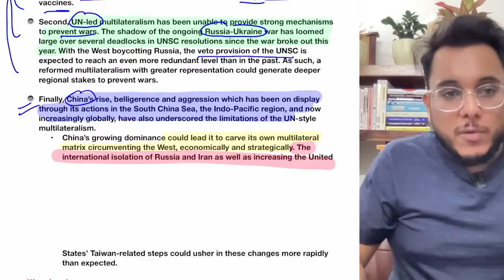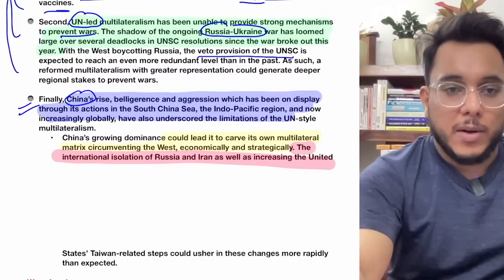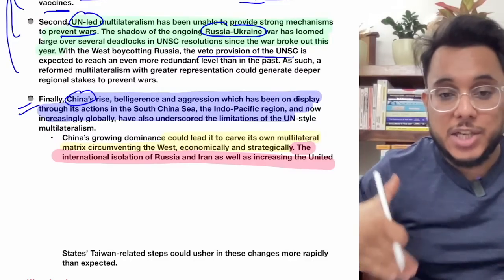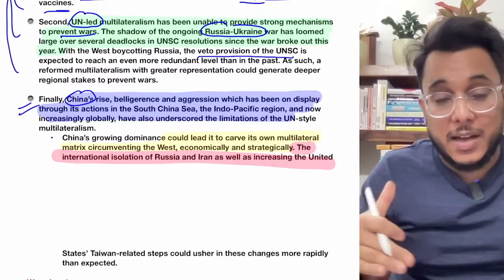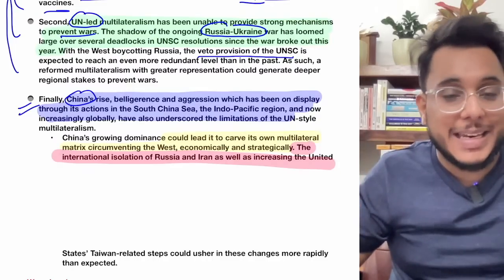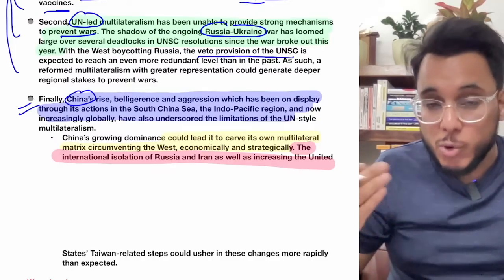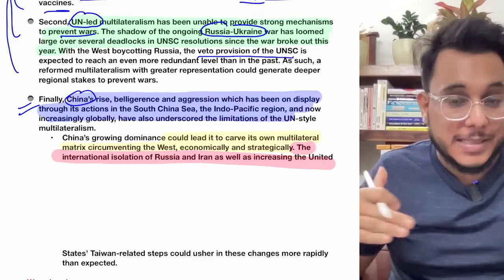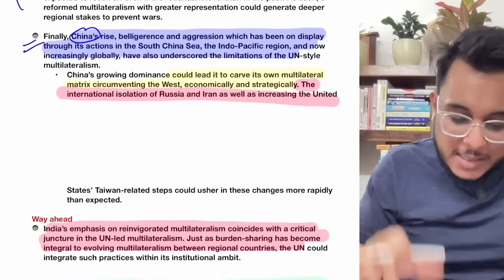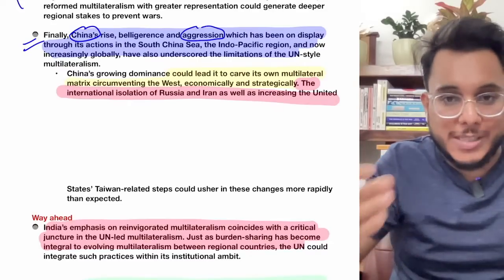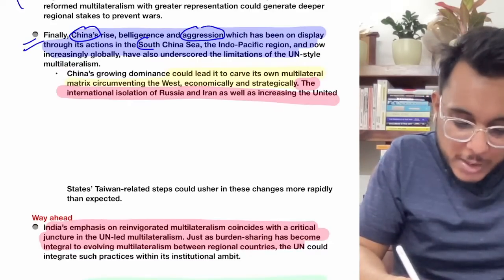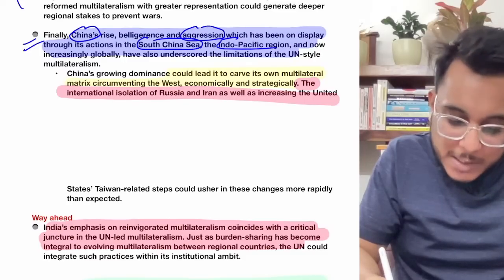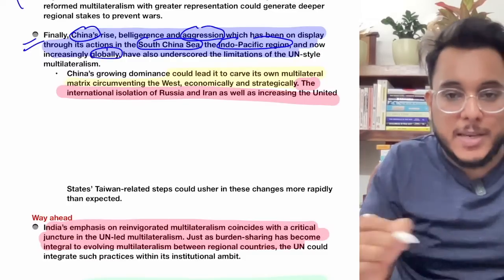China's rise. So now we see that China's rise is going on, and China is challenging the world's countries. China has even confronted India on the Line of Actual Control, LAC, from 2020 onwards, with the Galwan Valley crisis, such kinds of things have happened. So China's rise, China's aggression, you see on the LAC, you see it in the South China Sea, in the Indo-Pacific region, and now global aggression is being shown by China.